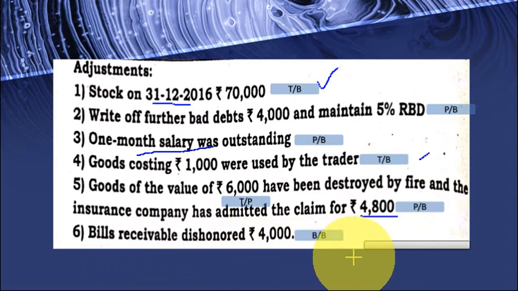Bills receivable dishonored, 4,000. So from the total bills receivable, 4,000 worth bills were dishonored. So you have to deduct from the bills receivable. When bills receivable gets cancelled, the same amount should be added to the debtors. So you have to add the same amount to the debtors.